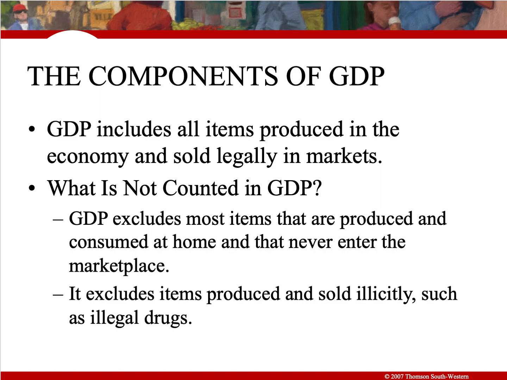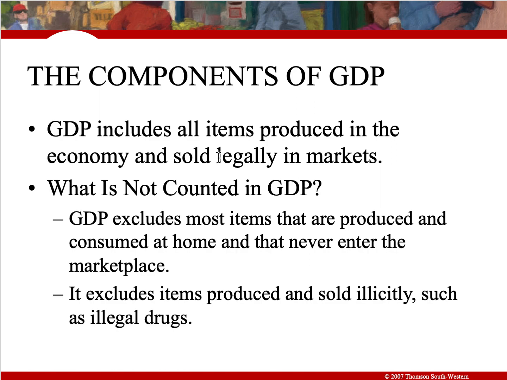What are the components of gross domestic product? Gross domestic product includes all items produced in the economy and sold legally in the market. Here we can see that any economic activities that are considered illegal will not be counted in the calculation of gross domestic product for a country.